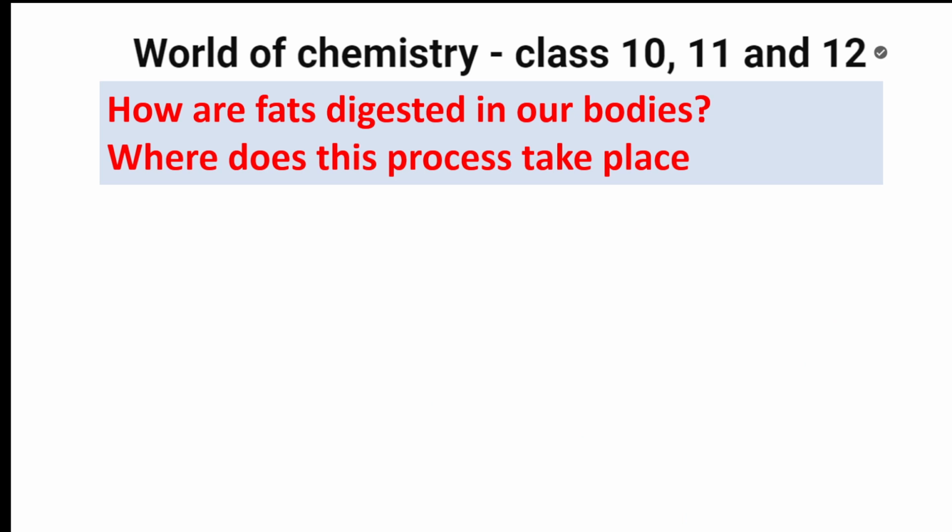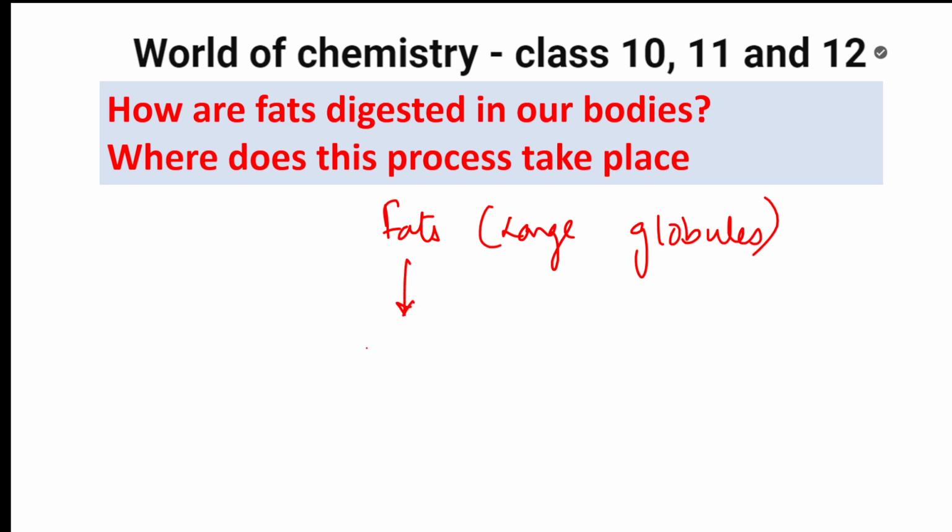Next question. How are fats digested in our body? Where does this process occur? First of all, what are fats? Fats are large globules, big solid particles rather. They are accumulated in the small intestine.